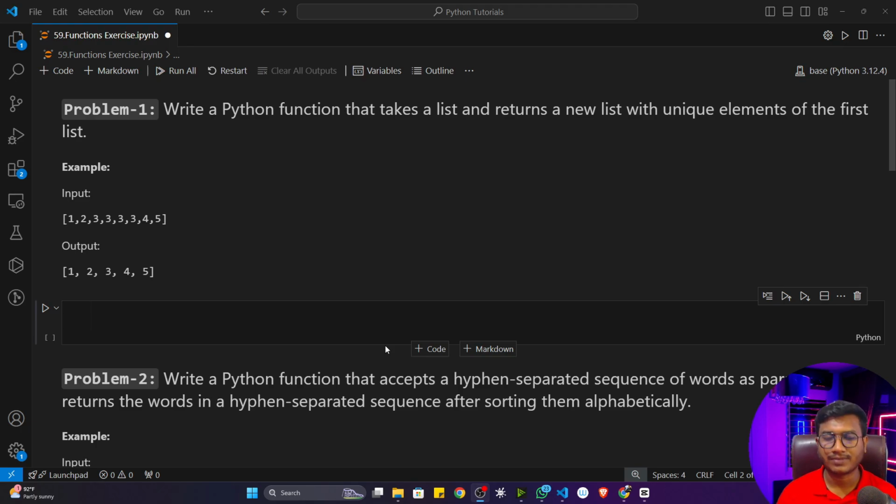And I will show you one website after the session. So make sure you create an account there and try to solve different problem statements there. So first of all, let's solve one problem statement.